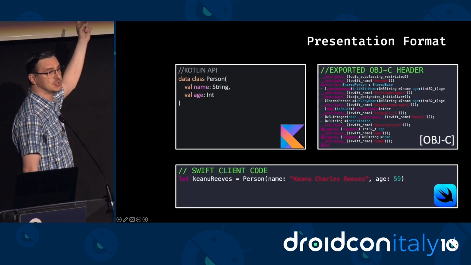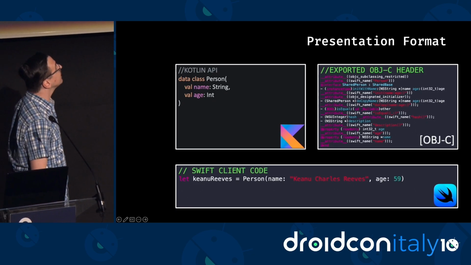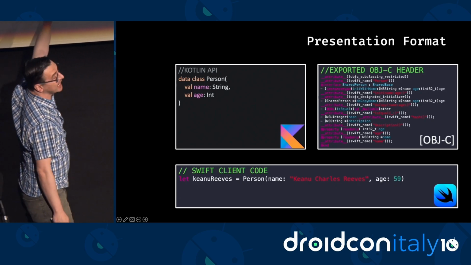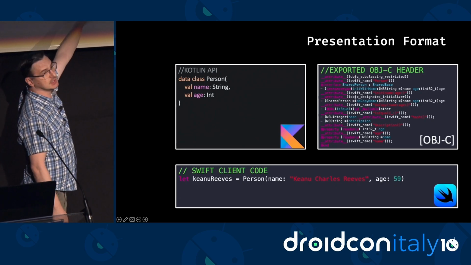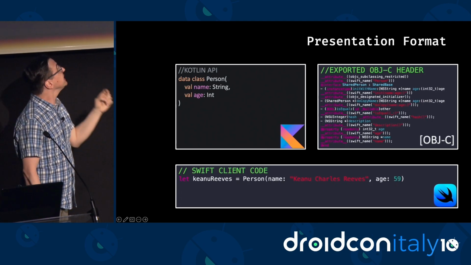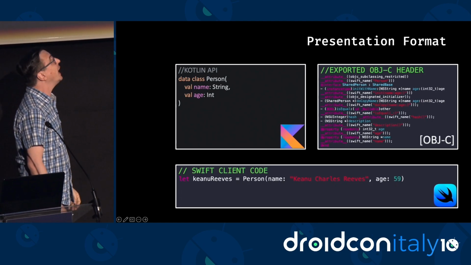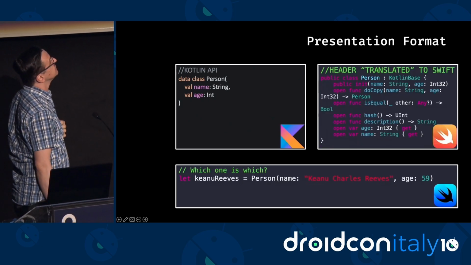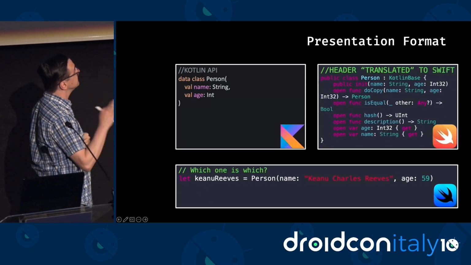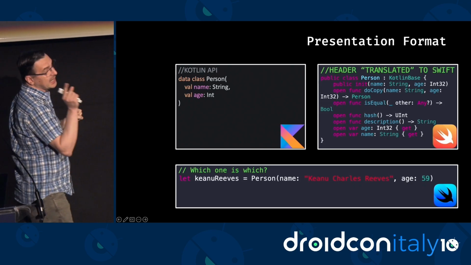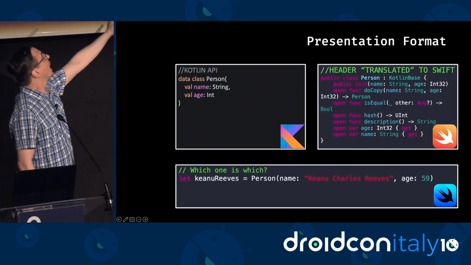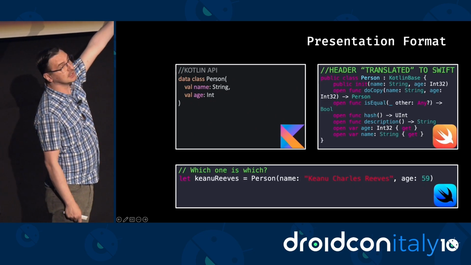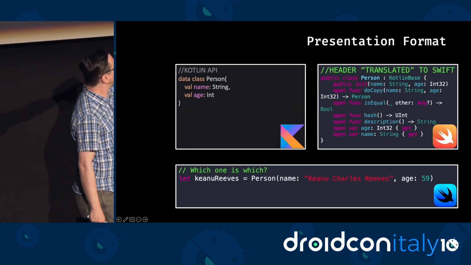So this is going to be the format of my presentation. First I'm going to propose some Kotlin API. Then I'm going to show how the APIs export to Objective-C. And finally, I'm going to show some client code trying to use the exported API. But as you can see from this slide, Objective-C is quite hard to read. It's pretty verbose, right? So I'm going to provide you the translated version in Swift, right? So much cleaner, much easier to read, right? So pay attention to the icons: the Kotlin icon for the KMP API, the Swift orange icon for the Swift exported interface, and SwiftUI blue for the client code.